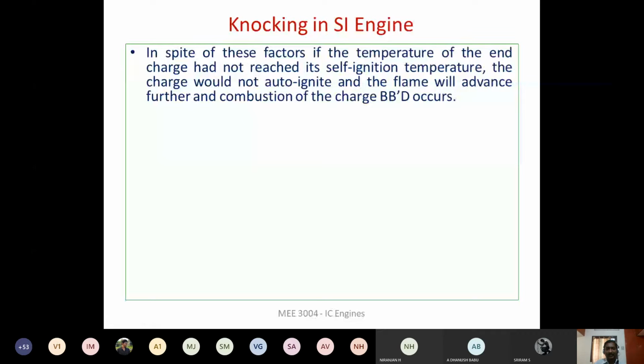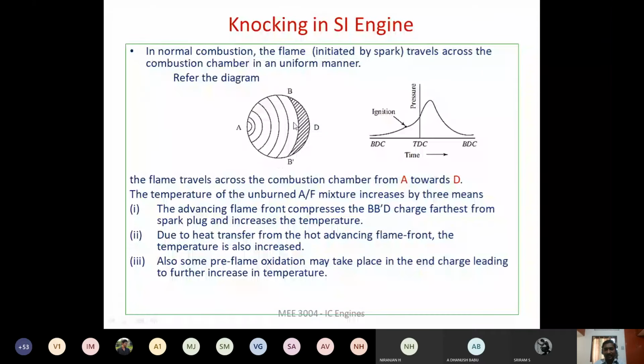So in spite of these factors, if the temperature of the end charge is not going to reach the self-ignition temperature, then we don't have the problem of knocking. The charge will not undergo auto ignition, and the flame will advance further. From the diagram, if this is not going to reach the auto ignition temperature, then the flame that is advancing is going to continue advancing, and the complete combustion of the unburned air fuel mixture is going to take place without any knocking. That is the usual process.